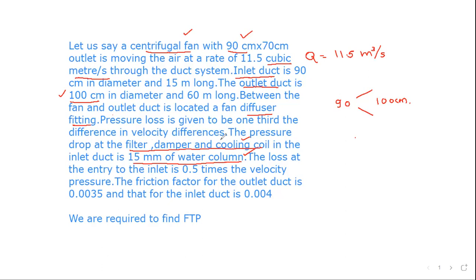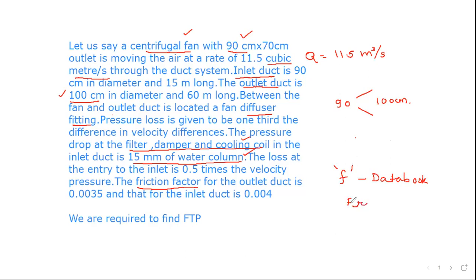Then we know that there would be friction in the outlet duct as well as the inlet duct. In this case, they are straight away given the friction factor. This friction factor has to be obtained again from the standard data books. If you want to do an analytical calculation, we can use this value of f from the data book, or you can arrive at the friction pressure drop directly from what is known as a friction chart.